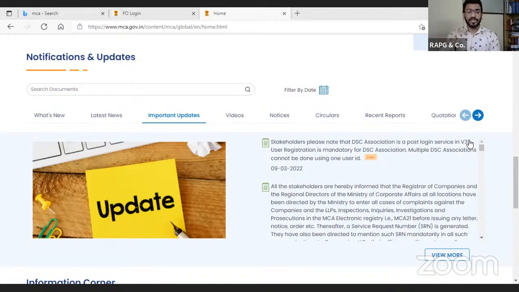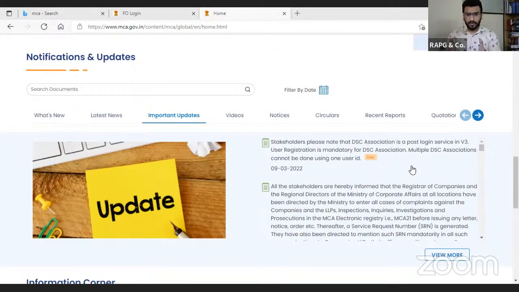But in the V3 version, as mentioned here, whenever you have to associate DSC, you have to log in to the V3 version and then associate the DSC. Now the second thing, user registration is mandatory for DSC association, as it is mandatory to log in for the DSC association, so definitely you have to create a user registration. Next is the most important thing, multiple DSC association cannot be done using one user ID. If we interpret this line, it means multiple DSCs cannot be associated with one user ID.